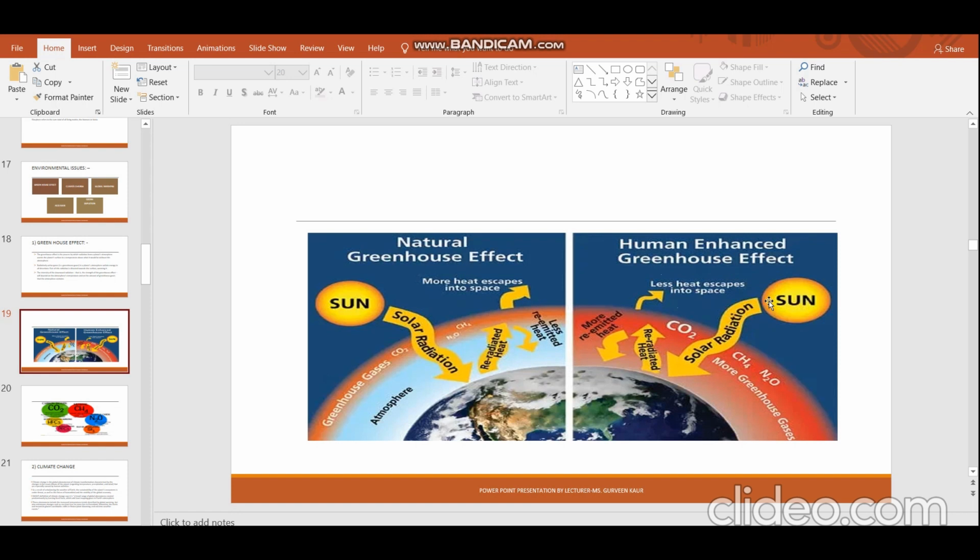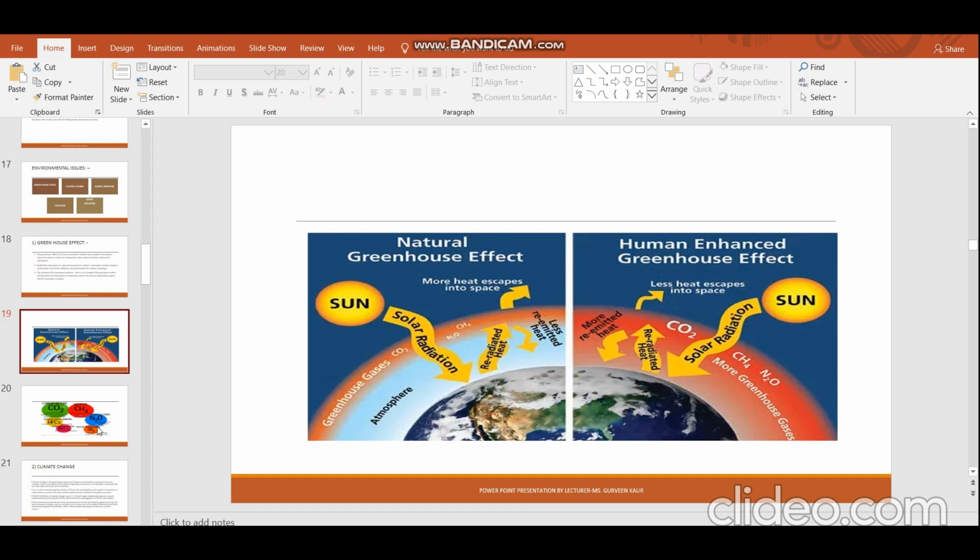One of the disadvantages which we are facing nowadays is that ice caps and glaciers are melting, ocean water levels are rising, and due to the rising of the ocean water level, floods and tsunamis are being caused. All these disadvantages are causing a very bad effect to the environment and to nature, and everything is being spoiled.